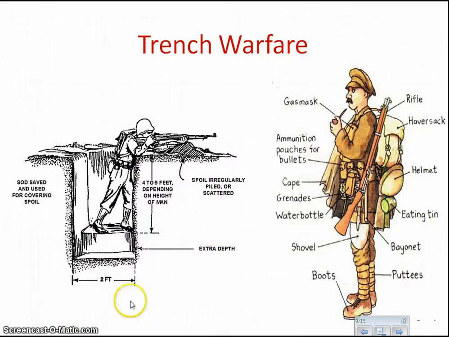So this is what you're picturing when you picture World War I. You picture the soldier in the trench, which is a good way to cover him, and he's firing at the other side. Now when you are in the trench, you have all your equipment on you. Here you have a rifle, a haversack, that's a backpack, a helmet to protect yourself, something to eat with, your boots, a shovel, etc. These are the types of things that you're looking at. Another important thing is the gas mask. This is the first war that uses things like poison gas to kill people as well.